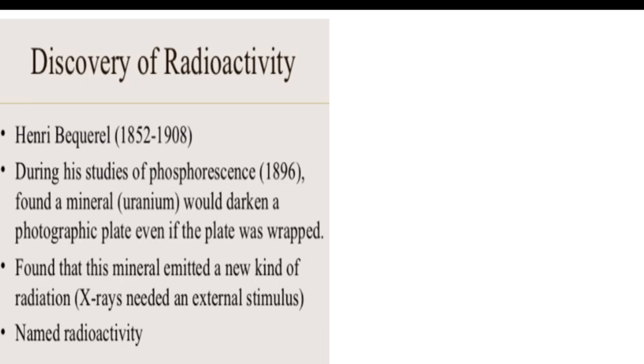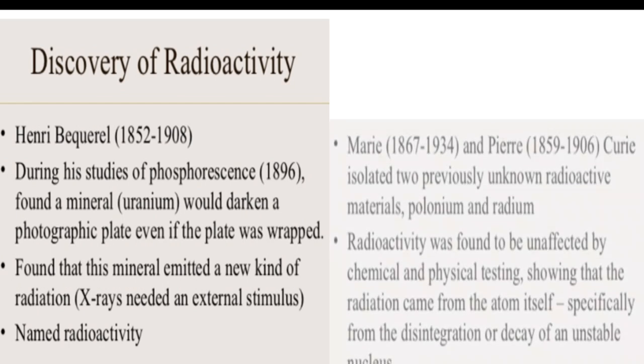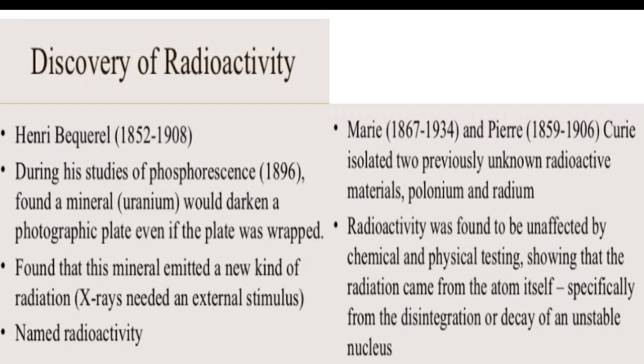He concluded that uranium mineral emitted a new kind of radiation. He named this process radioactivity. For this discovery, he got the Nobel Prize in 1903, and he shared this Nobel Prize jointly with Pierre Curie and Marie Curie for the discovery of polonium and radium.